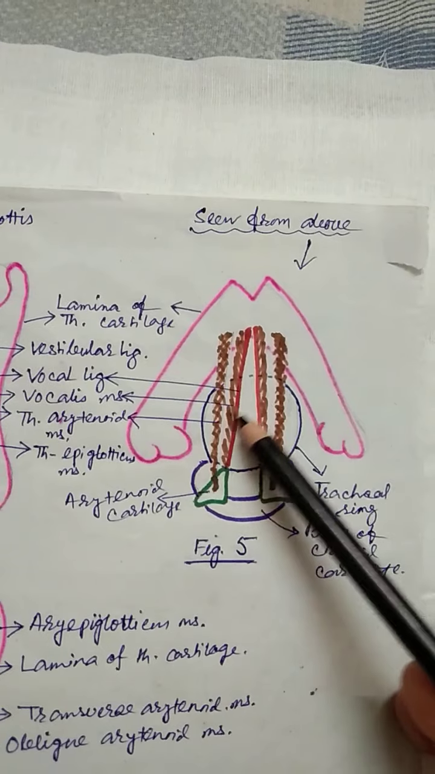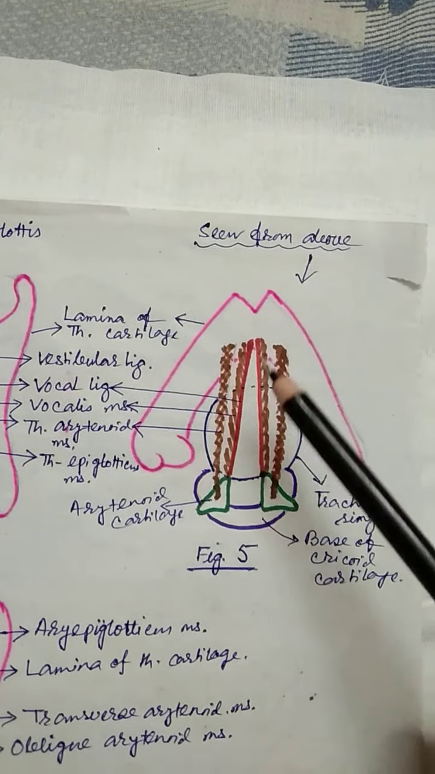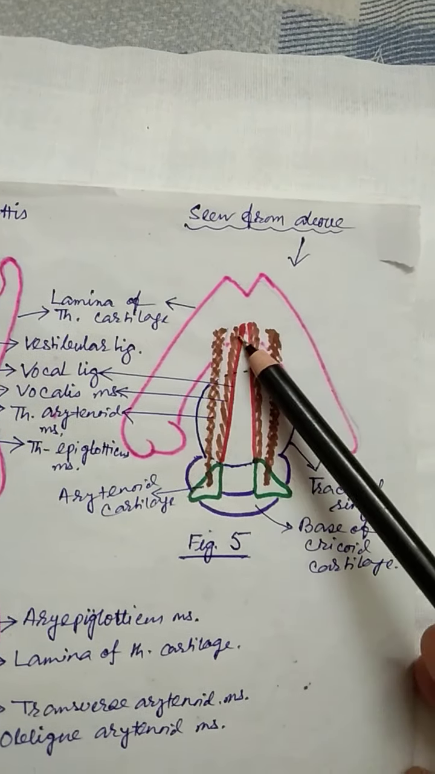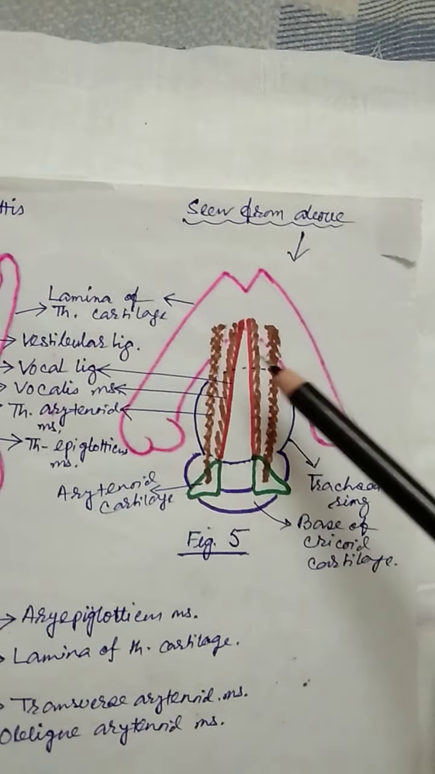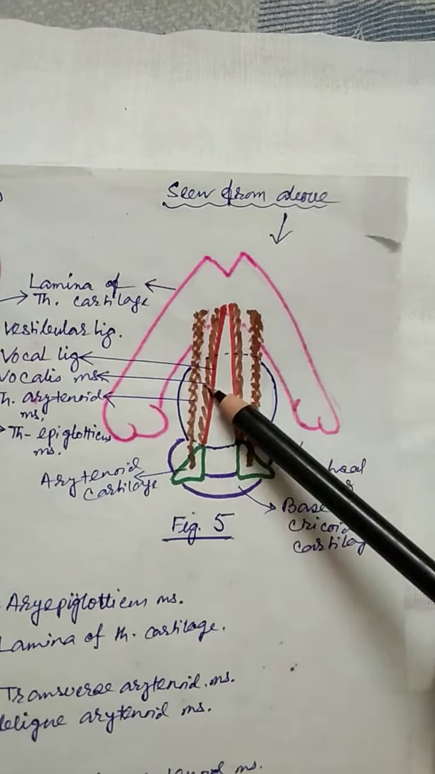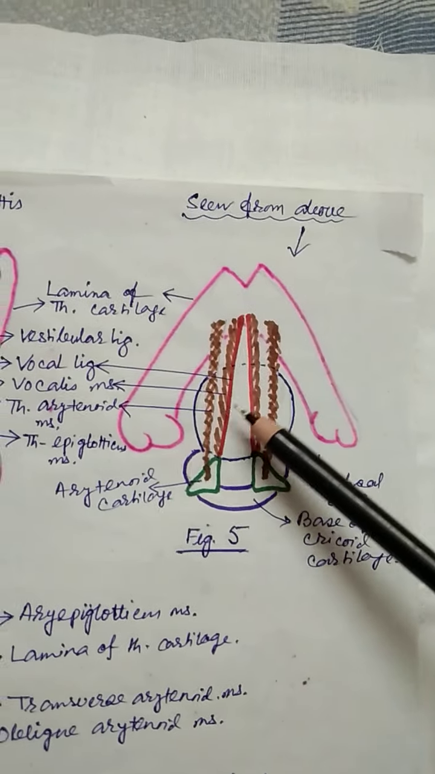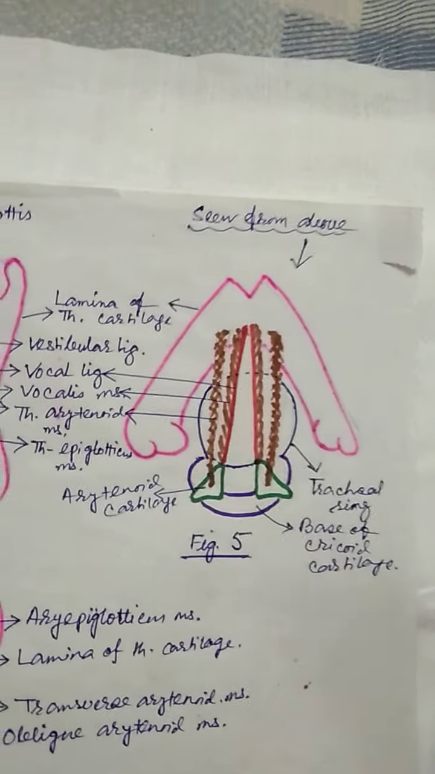The vocalis muscle is not a continuous muscle. It has small muscle fibers which have their origin and insertion within the vocal fold. You should remember, within the vocal fold. The vocalis muscle is partially contracting and relaxing. When one part is contracting, another part is relaxing, like the wire of a guitar, so that there is the production of the voice.